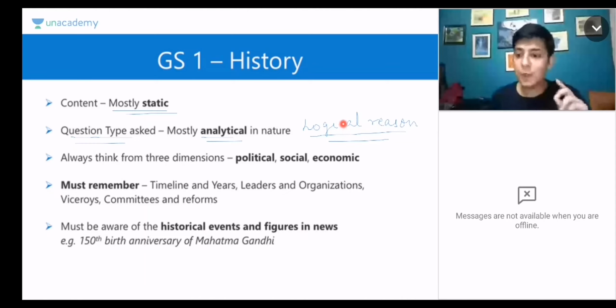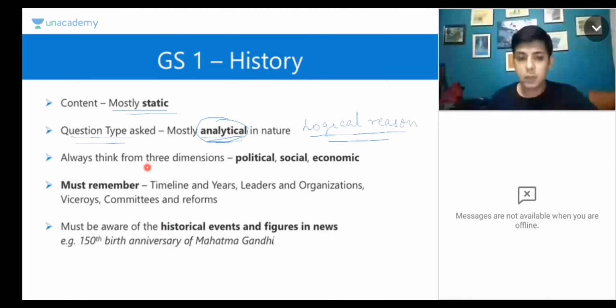But we do not need to be afraid of this word analytical. Sometimes we tend to get afraid of this word because it looks like a very hi-fi word. But it is not so. If you have read your book properly, if you have understood the events that happened, then it is very simple. So don't be afraid of this word analytical, because all the content is there in your resources. I have already mentioned a resource list. You might be having your own. Every content comes from your resources. You just need to put it in proper words. You need to know how to put it. So, okay, let us move ahead.